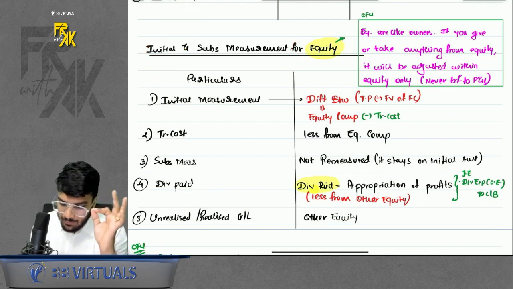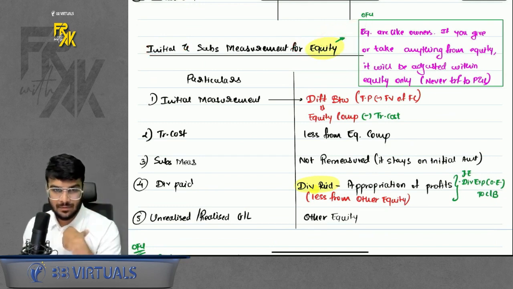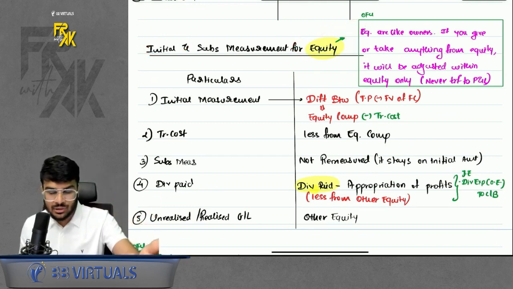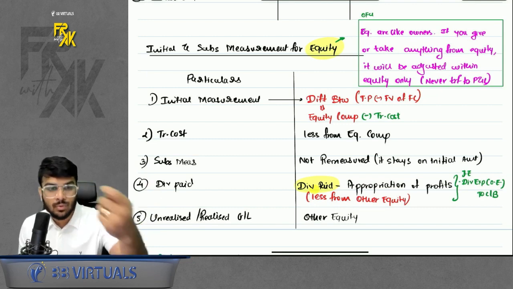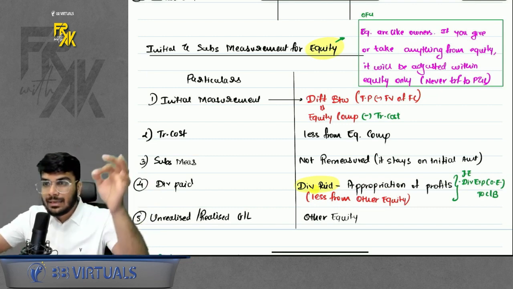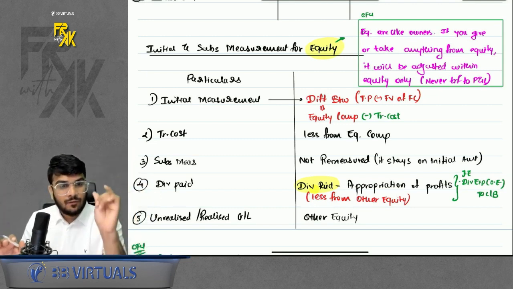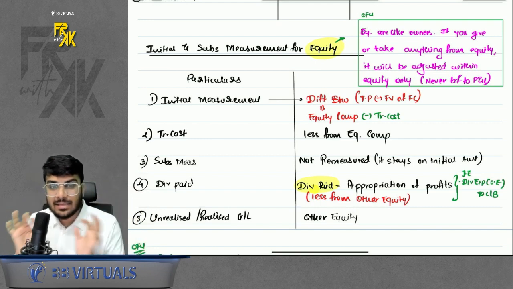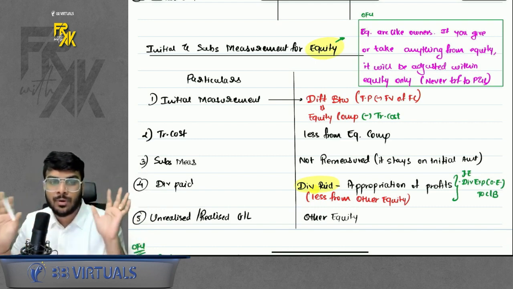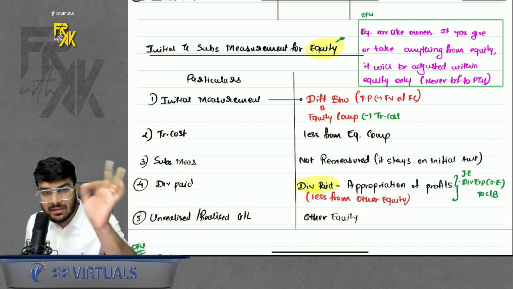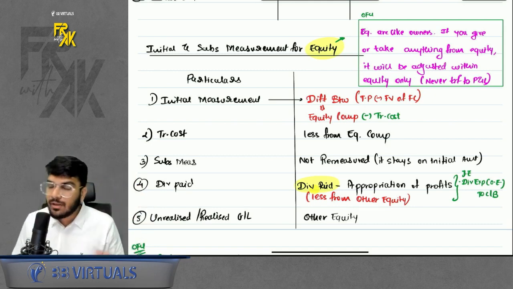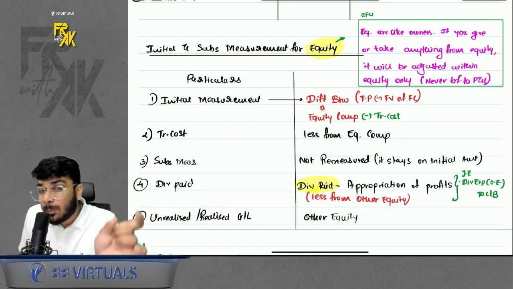Just remember, equity are like our owners. Whenever we call anyone an equity transaction, it is like our transaction with the owner. Whenever you do any transaction with the owner, whatever gain, loss or difference arises, never transfer it to profit and loss. Always adjust within equity. For example, whenever you pay any dividend to your equity owners, will you say that I have expensed out the dividend? No. We say it is appropriation of profit.